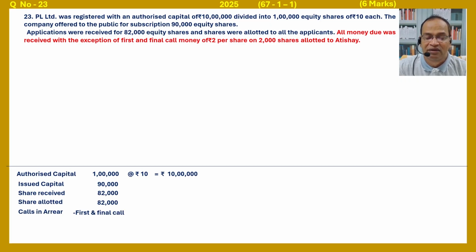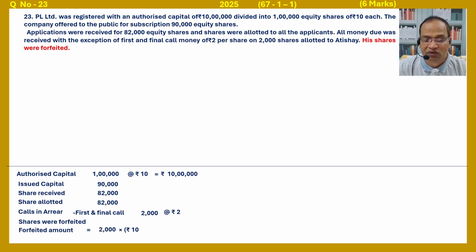Call unpaid, that is first and final call, 2,000 shares at the rate of 2, that is 4,000. His shares were forfeited. Forfeited amount equals 2,000 into (face value 10 minus call unpaid 2), that is amount received 2,000 into 8 equal to 16,000.